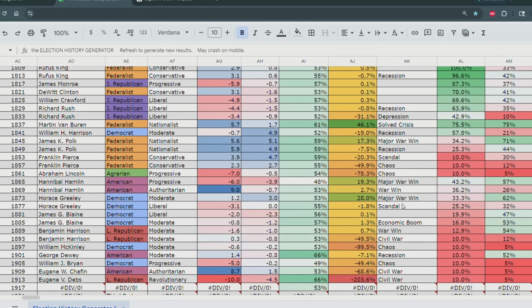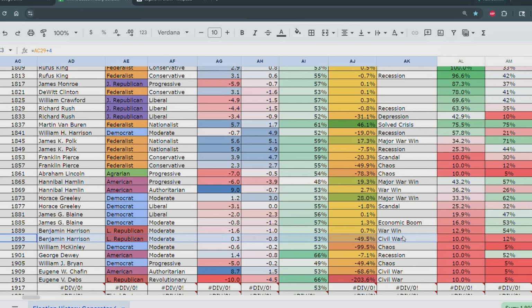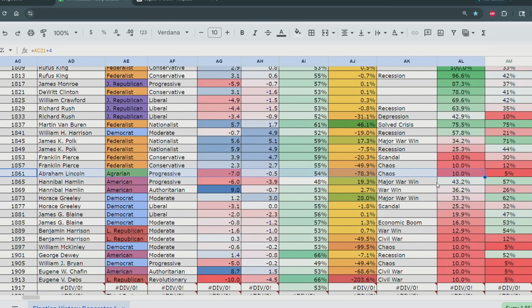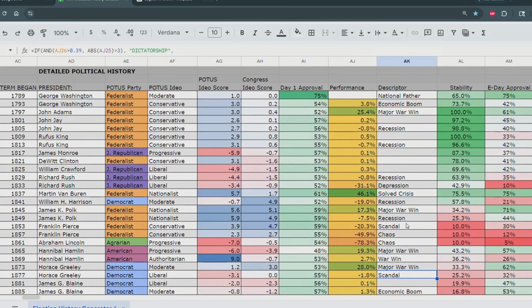Okay, so we have. This is in the late 1800s, so this is the populist era, right? So people are feuding over the control of businesses, that sort of thing. Then we have a civil war under Benjamin Harrison, maybe over economic issues. Civil war, well, chaos under William McKinley. Recession, chaos. So the country just plummets in the late 1800s over economic issues. Maybe they failed to resolve the issue of slavery. Maybe. That might be the case. Abraham Lincoln was president, though. But maybe the country failed to resolve the issue of slavery. They stayed together for a little bit, more stable over here, but then they just plummeted. That's too bad for America.